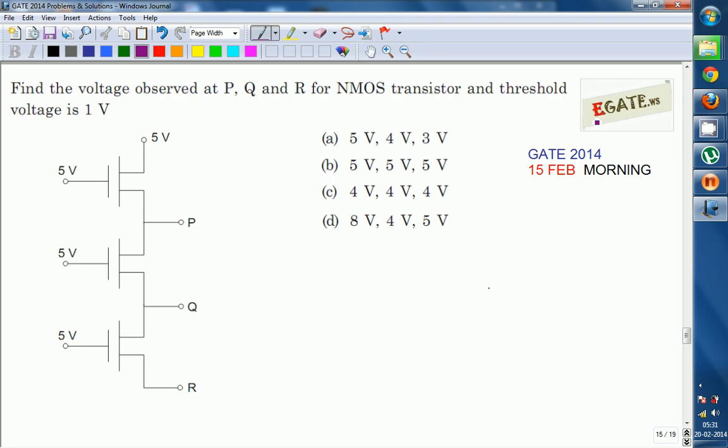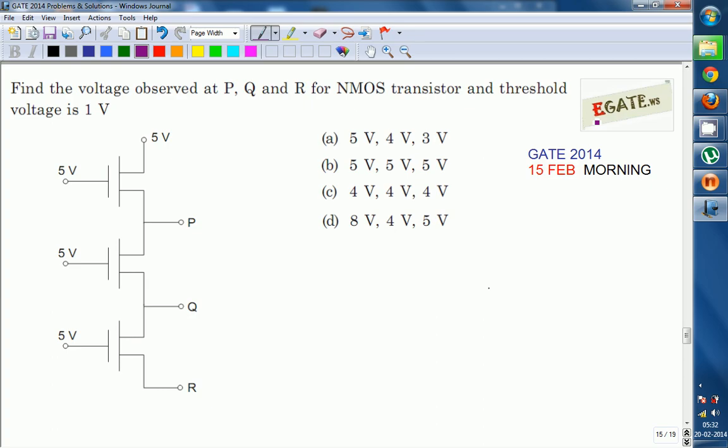The diagram consists of NMOS transistors connected in series, and we are going to find the voltage observed at the P, Q and R nodes for NMOS transistors which have a threshold voltage of 1 volt. There are 4 possible options given. We need to find out which is the correct answer.